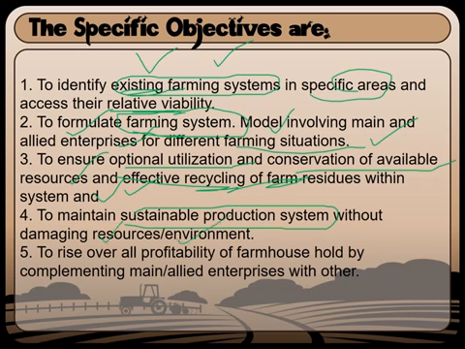And finally, to increase the profitability of the farm household by complementing enterprises for farmers. So these are the objectives. It may sound a little boring, but these are the questions that have been asked in UPSC mains, and you could write these things in your essay also. So focus on the keywords. This could make a big difference in your answer writing.